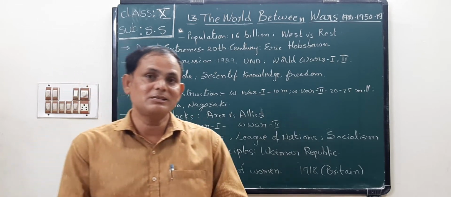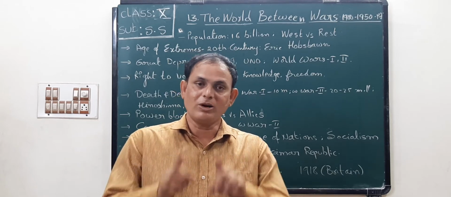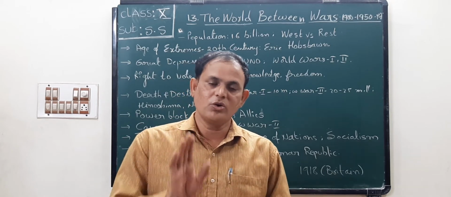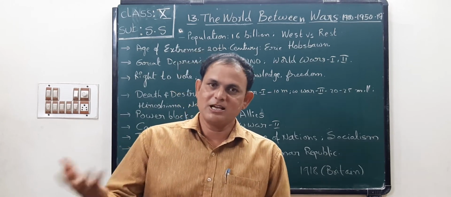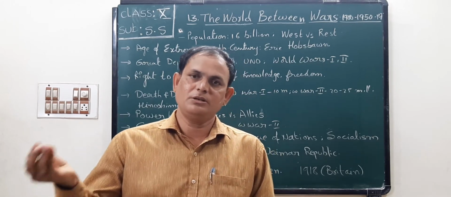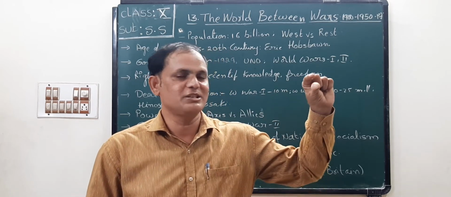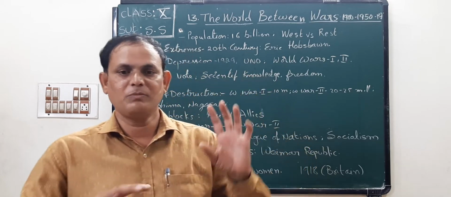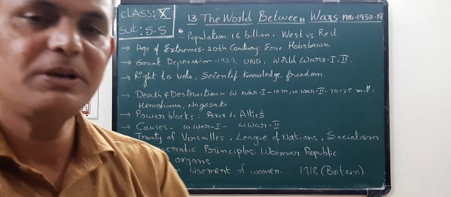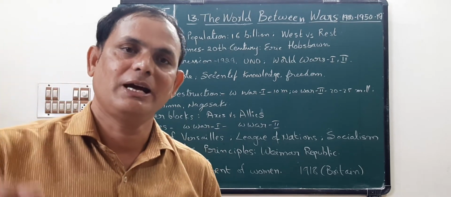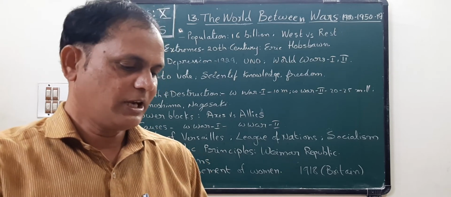Next, children, in this lesson some pictures are there, some map pointing is there. Next one, a timeline is also there. I want to show you the timeline. The timeline is very important, children. Okay, in the examination they may ask you to write about the 20th century timeline. Okay, it will come as a 2 marks question or 4 marks question. So that's why you must keep in mind the events that happened in the world in the 20th century. I already said. Okay, I want to show you.